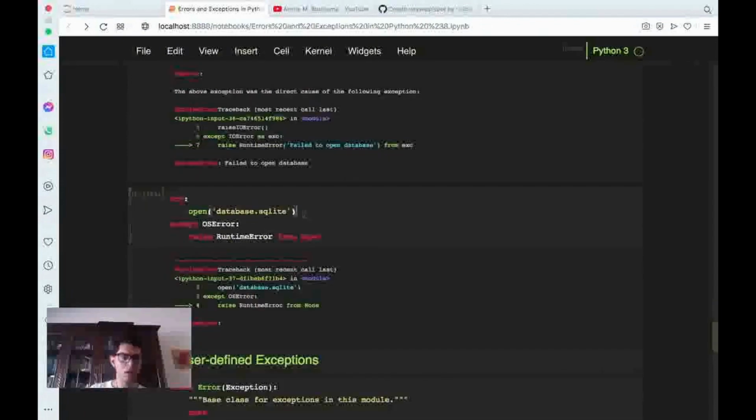easy to grasp. Okay, we try to open a file that we do not have, and here we will have this except OSError, and we'll raise this RuntimeError from None.